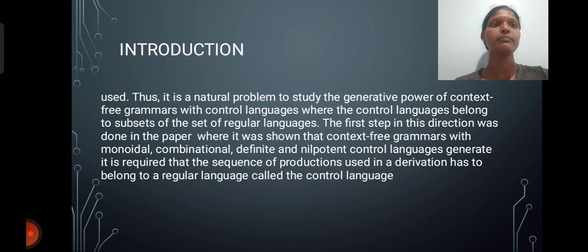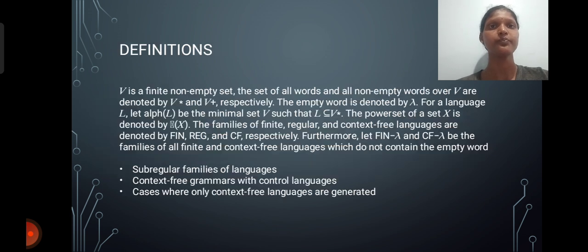This first step in this direction we have done in this paper, where it was shown that context-free grammars with monoidal, combinational, definite and nilpotent control languages generate regulated languages, that is, the sequence of productions used in a derivation belongs to a regular language called the control language.